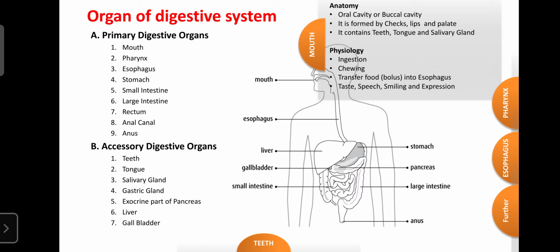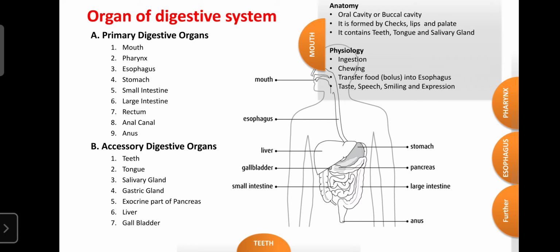Especially lipophilic drugs or acidophilic drugs are mainly absorbed in the oral cavity due to the pH of the oral cavity. It is less than 7, a slightly acidic pH, around 6 to 7. Due to that, lipophilic drugs as well as acidic drugs or acidic lipophilic food are absorbed in the oral cavity. And with the help of saliva, salivary amylase and salivary lipase, the carbohydrates as well as the lipids are digested in the oral cavity.